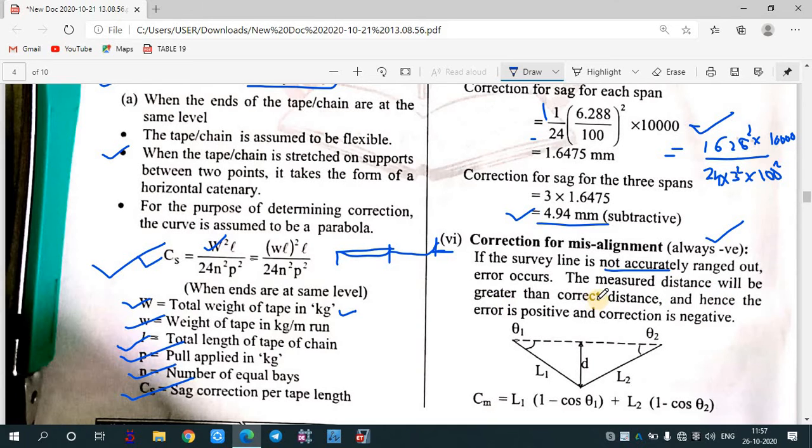Okay, so the measured distance, in case the survey line is not accurate, what will happen? It will be less than the measured distance. Okay, the measured distance will be greater than the corrected distance, and hence the error is positive and the correction is negative. So whenever the error is positive, you need to apply the correction as negative. You need to do the opposite. Error positive, correction negative. Error negative, correction positive.